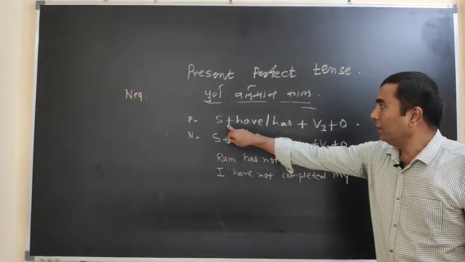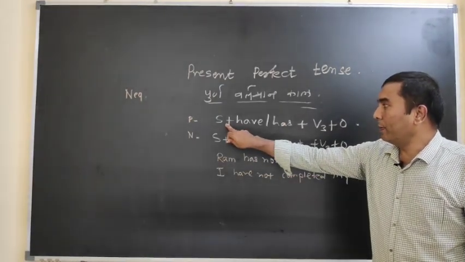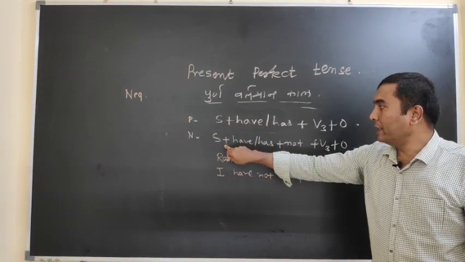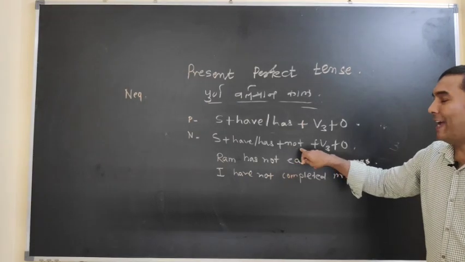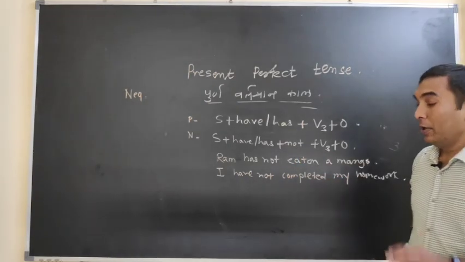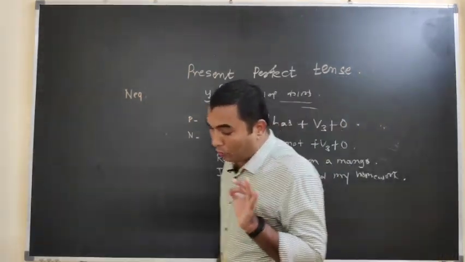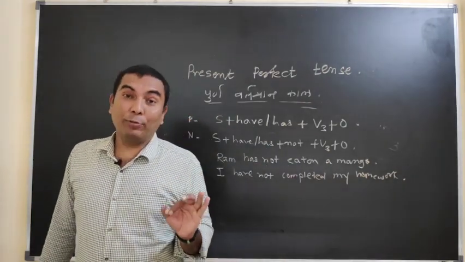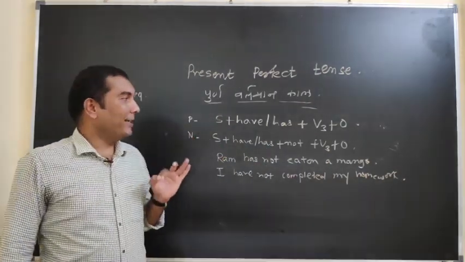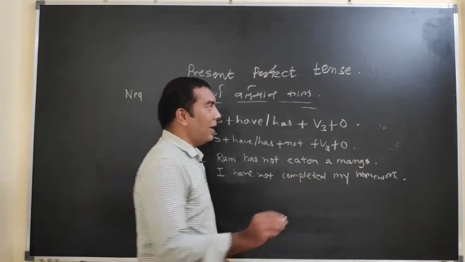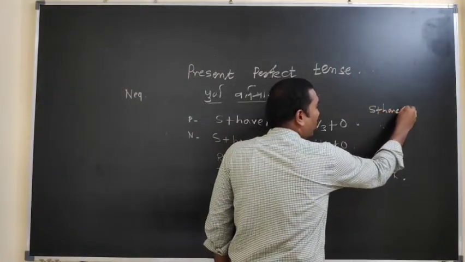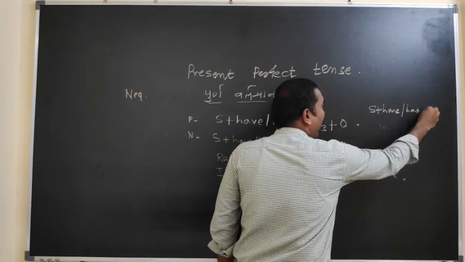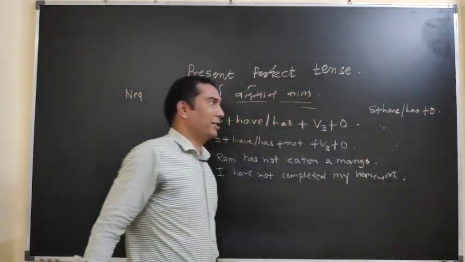And what is the formation? This is the assertive or positive formation, and this is the negative formation. After the supporting verb, I have only put not here. Remember that if you watch carefully, you can come to know that in the simple present tense also we have seen possession, and that formula was subject plus have as plus object.